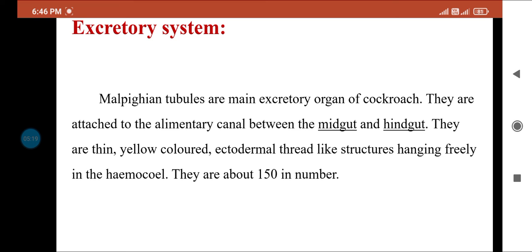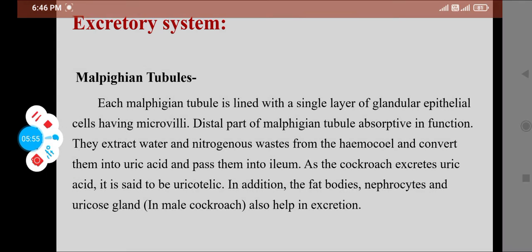The next system is the excretory system of cockroach. Malpighian tubules are the main excretory organs of cockroach. They are attached to the alimentary canal between the midgut and hindgut. They are thin, yellow colored, ectodermal thread-like structures hanging freely in the hemocoel. They are about 150 in number. There are 150 Malpighian tubules present in a cockroach.